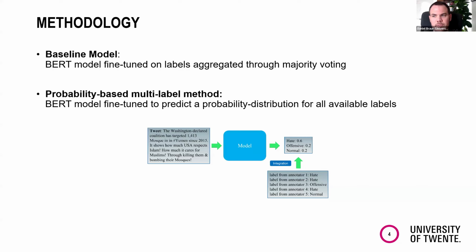Then the second approach that we tested was a probability-based multi-label method. So instead of predicting just the most likely label, here we try to predict a probability distribution for all existing labels, so that a tweet is not, for example, just classified as hate, but like in this example, we have 60% hate, 20% offensive, and 20% normal. And for that, we use the probability distributions from the unaggregated labels.